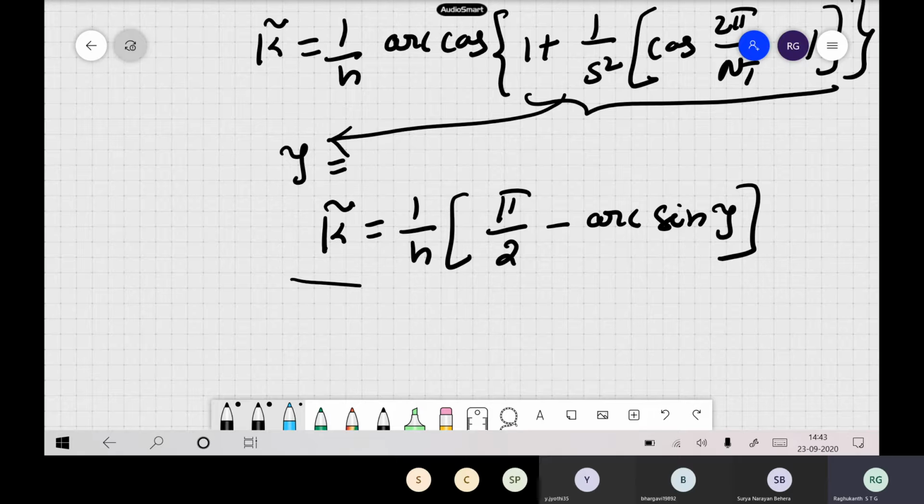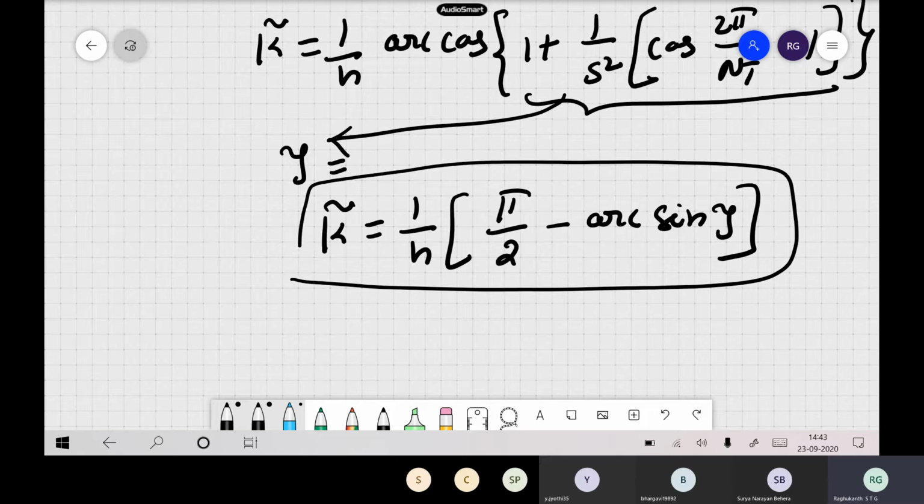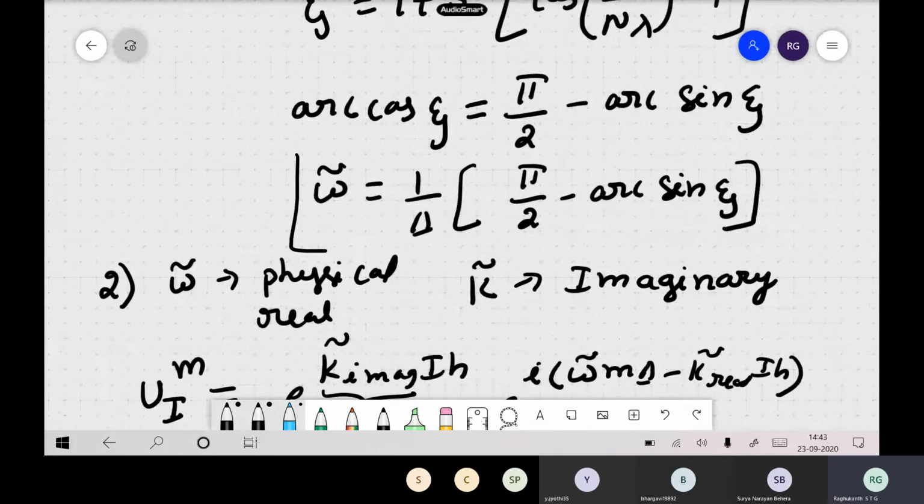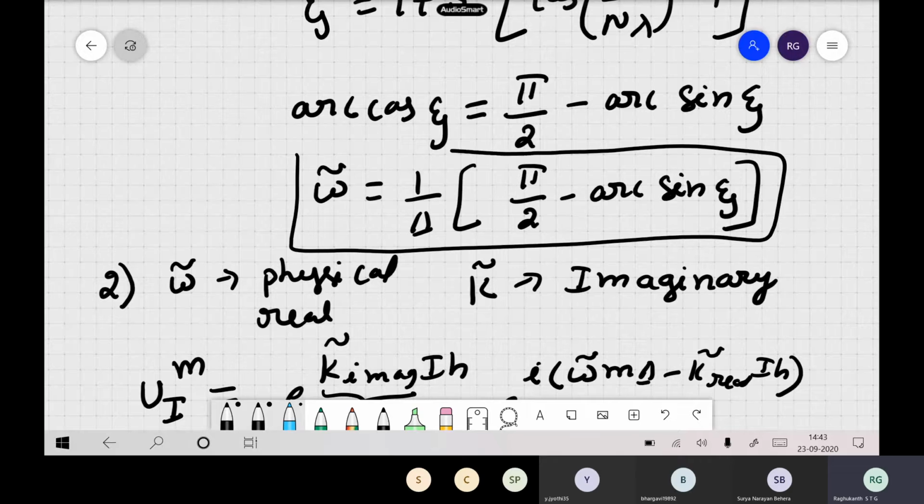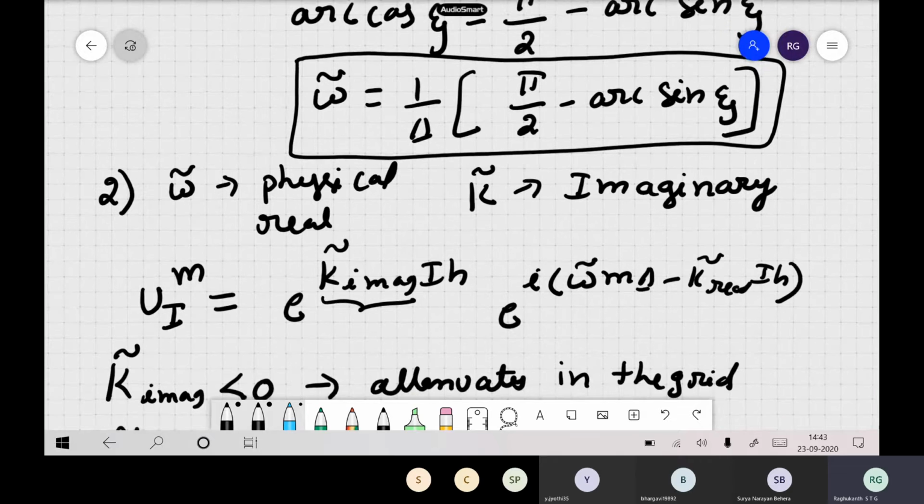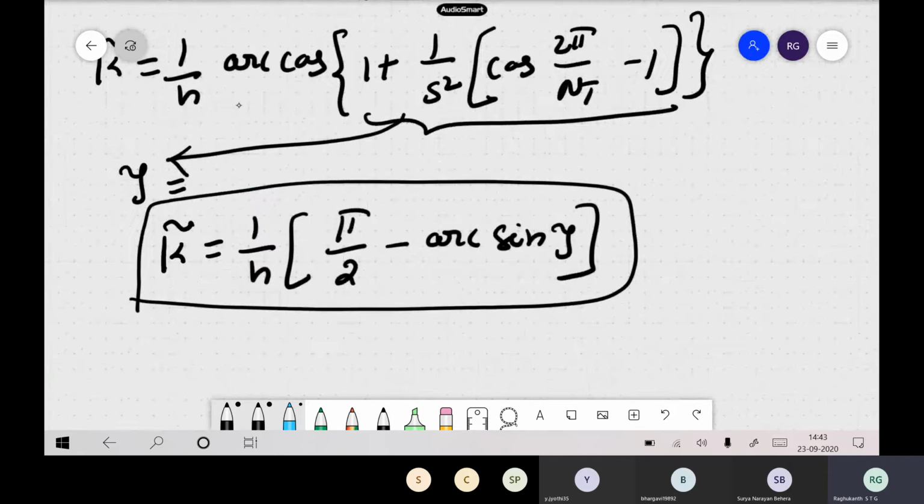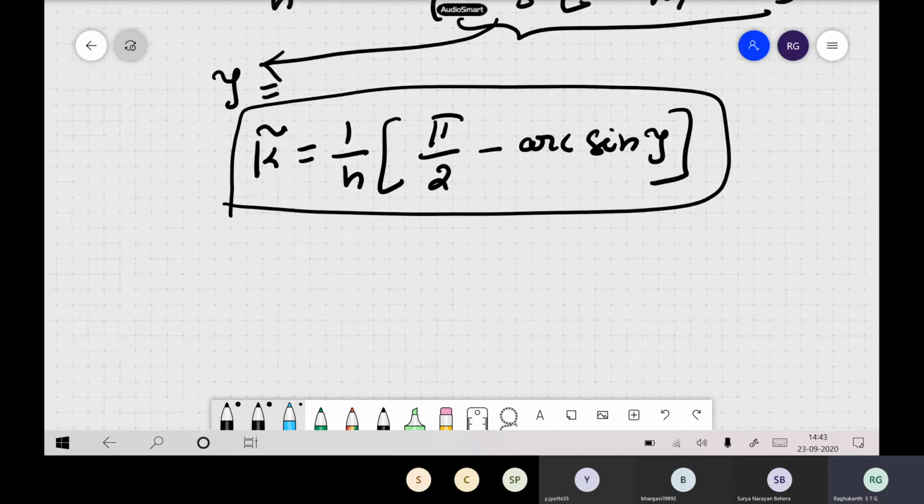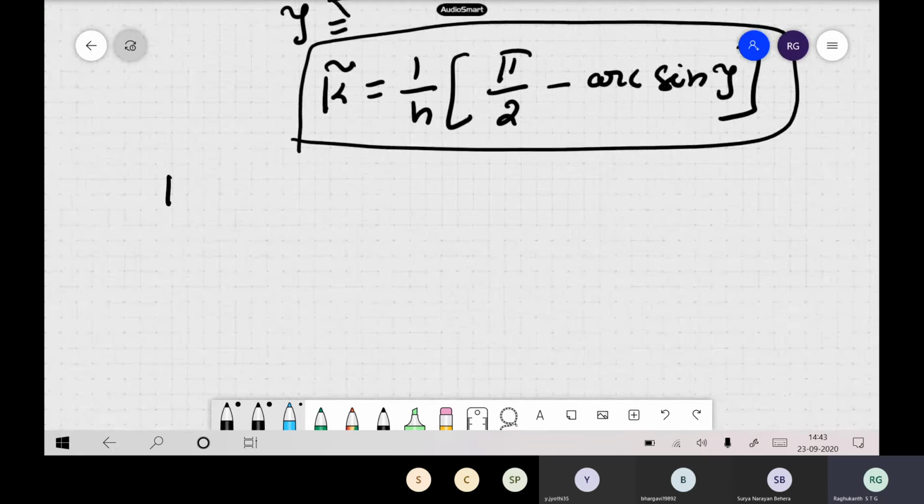Now if you see this second equation, k hat is equal to 1 by h times pi by 2 minus arc sine psi. And if you see the first case which we derived here, the functional forms of both look exactly the same. The only difference is that here it is h, and there it was delta, with arc sine psi. So both equations can be combined and represented together.